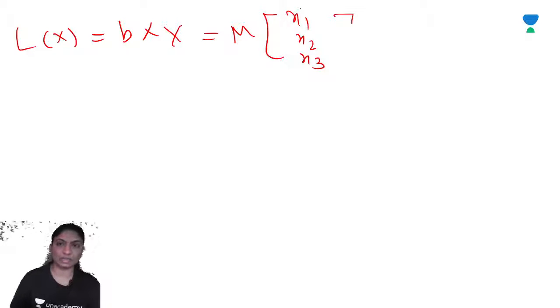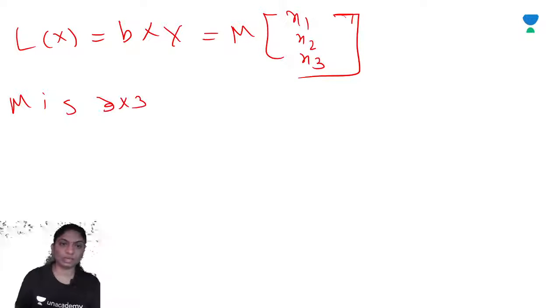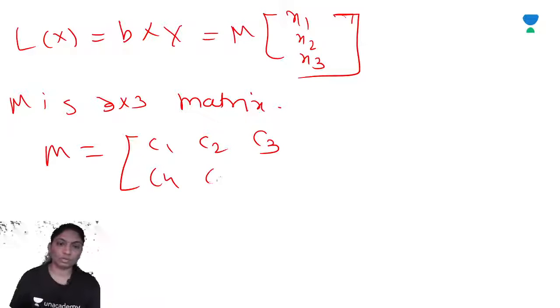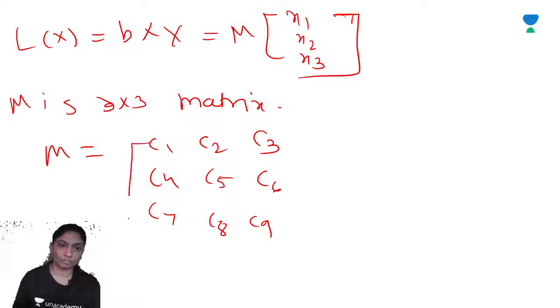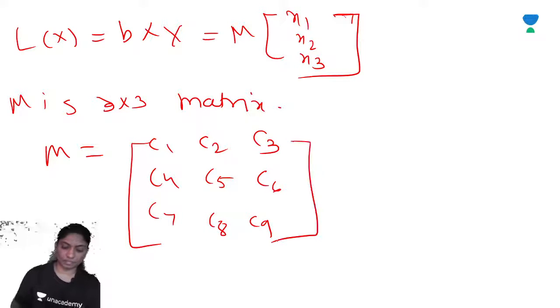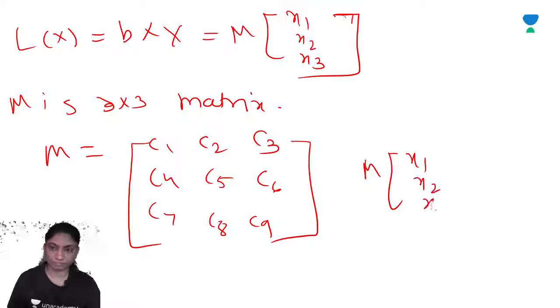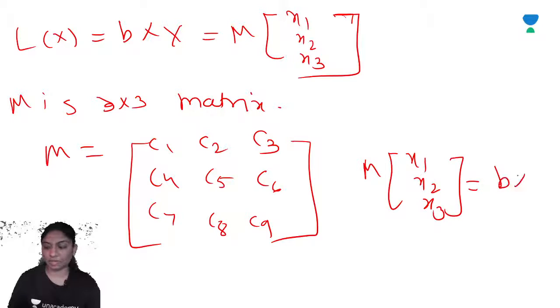M is a 3 by 3 matrix, right? So M you can treat as anything here. Suppose C1, C2, C3, C4, C5, C6, C7, C8, C9. So now for M of x1, x2, x3 is equal to B cross x.